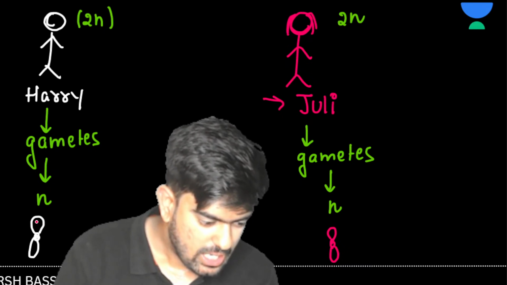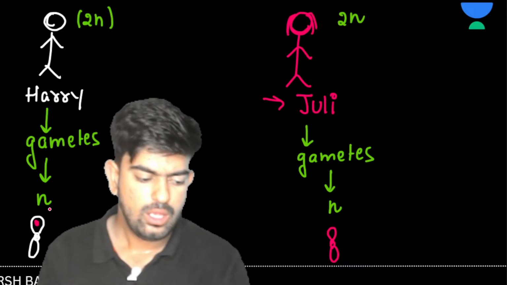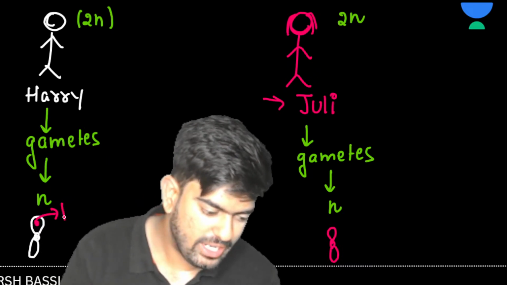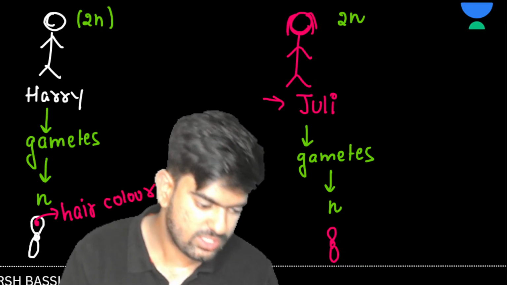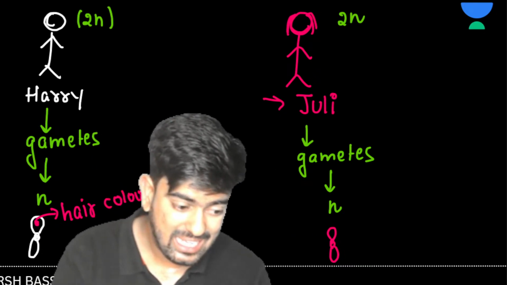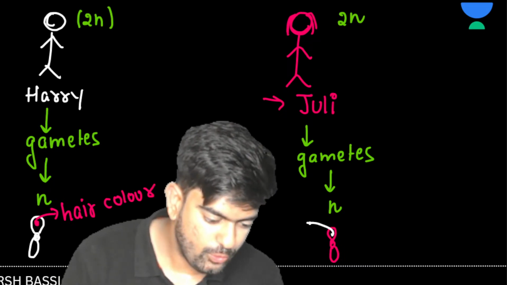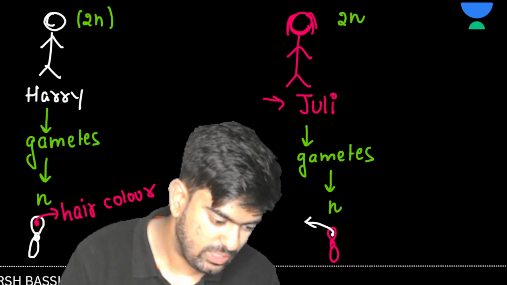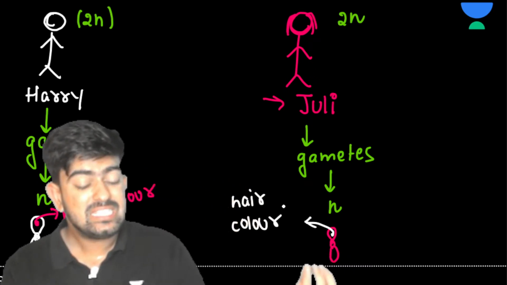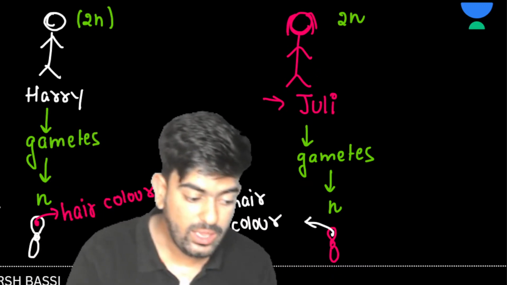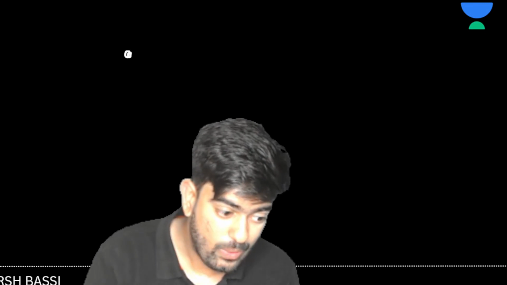This is a chromosome, and in this chromosome there is a gene which is controlling your hair color. And in Julie's chromosome also, there is one gene which is controlling hair color. Now, when these gametes will be fused, we have fusion